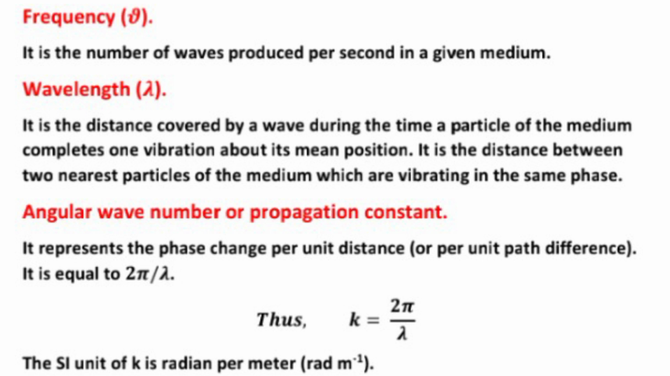Wavelength, lambda. It is the distance covered by the wave during the time a particle of the medium completes one vibration about its mean position. It is the distance between the two nearest particles of the medium which are vibrating in the same phase.